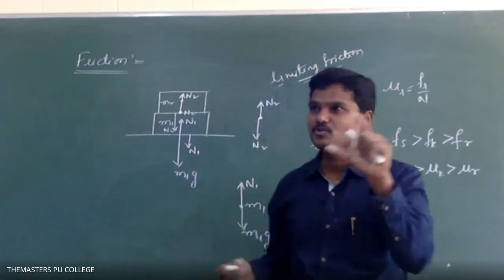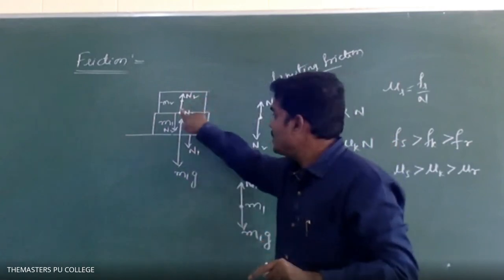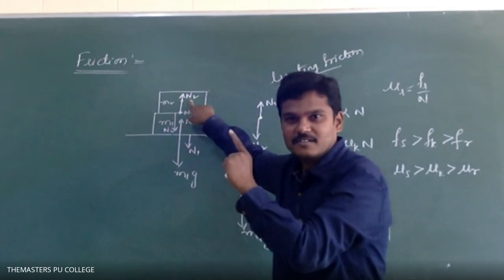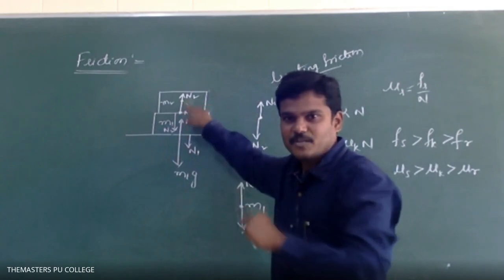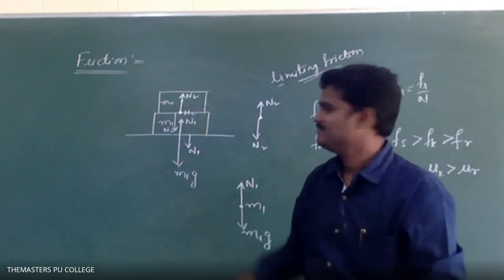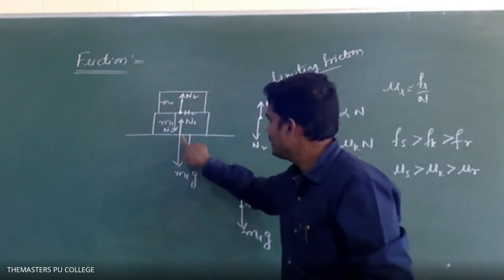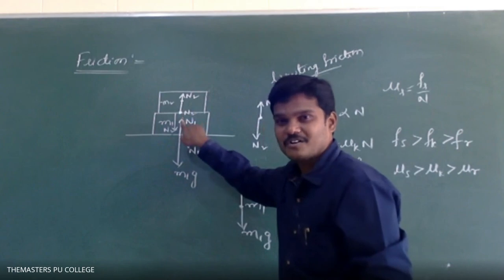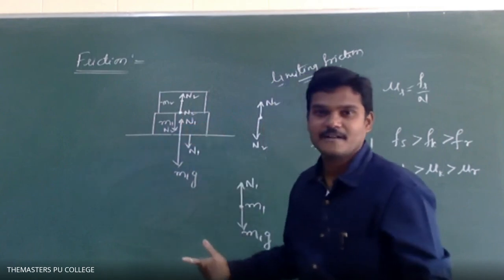Just see, in between two blocks, N2 on M2 is up. Opposite N2 will be there on the other block or not? Yes, sir, it will be there. N2 and N2. Here N1 up on the first block. N1 down on where? On the ground, the floor.